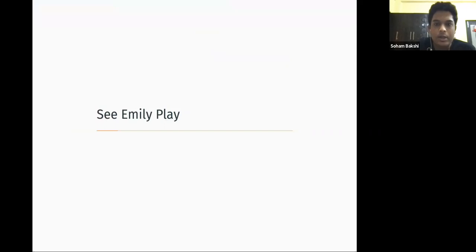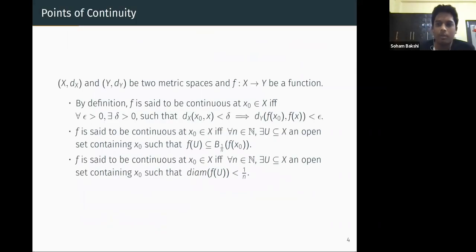Okay, now we will go to the main theme, that is the points of continuity. Given two metric spaces X and Y, and a function from X to Y, we know the definition of continuity. A function is said to be continuous at x if this happens, the formal definition we all know from real analysis. There are equivalent ways to write it. I will just state them because we need the equivalent definition.